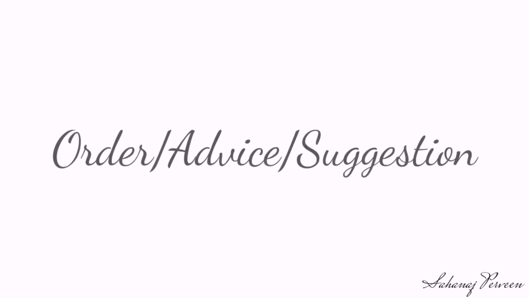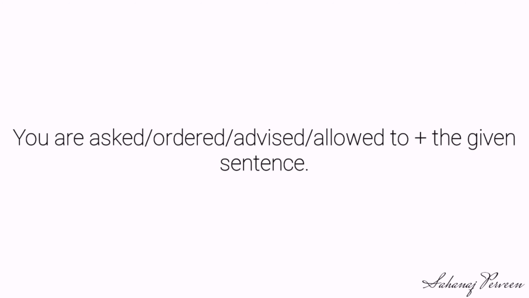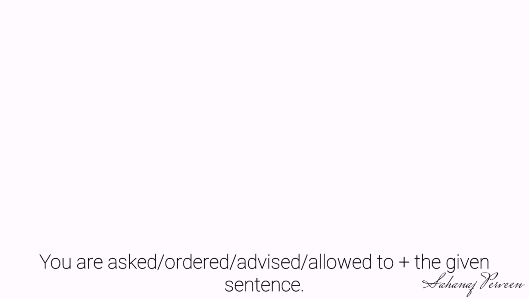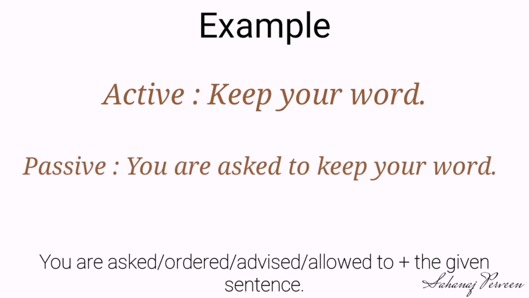If the sentence expresses order, advice and suggestion, our structure will be you are asked to, you are ordered to, you are advised to, you are allowed to, according to the meaning of the sentence plus the given sentence. Look at the example. Number 1. Keep your word. Our passive is you are asked to keep your word.